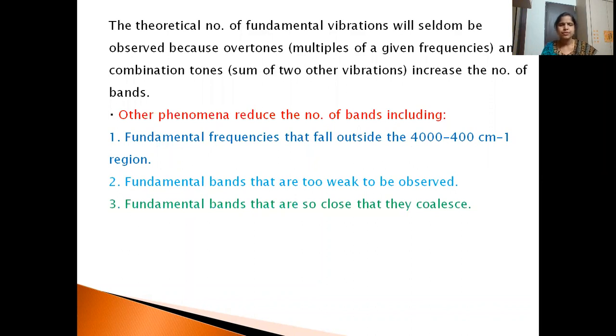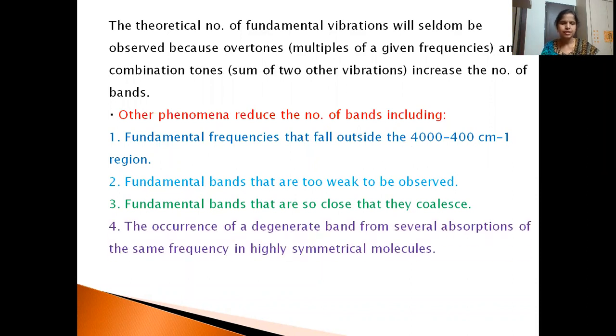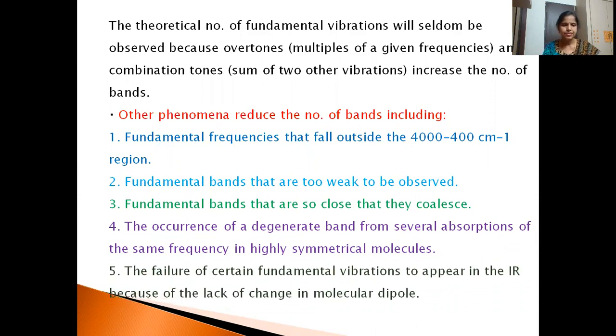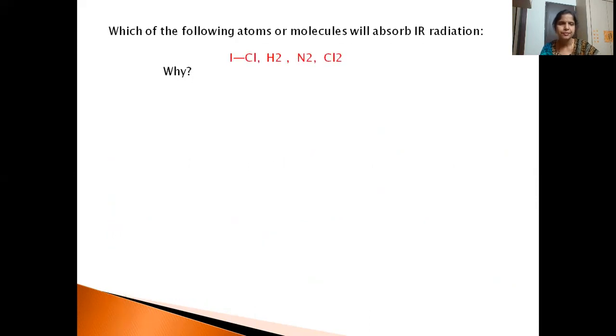And some bands are so close that they coalesce, so that is why some bands are also missing. Sometimes degenerate bands appear at the same frequency, so we cannot see those bands separately. And some vibrational bands do not appear in the IR because of a lack of change in molecular dipole. Because there is no change in dipole moment, we cannot observe some of those bands. So these are some reasons why some bands will be missing in IR.